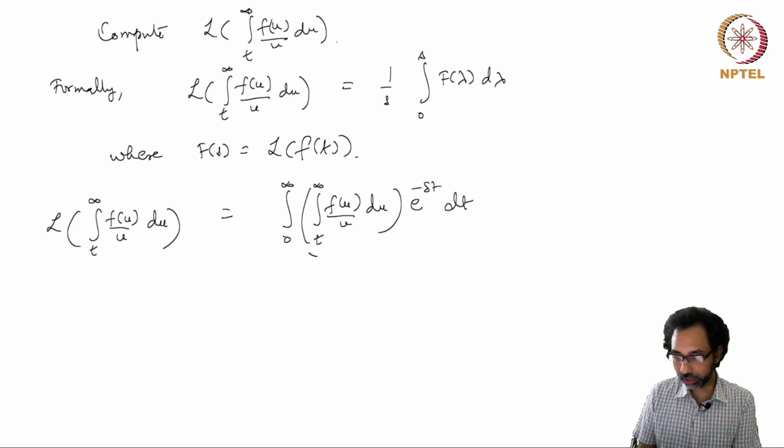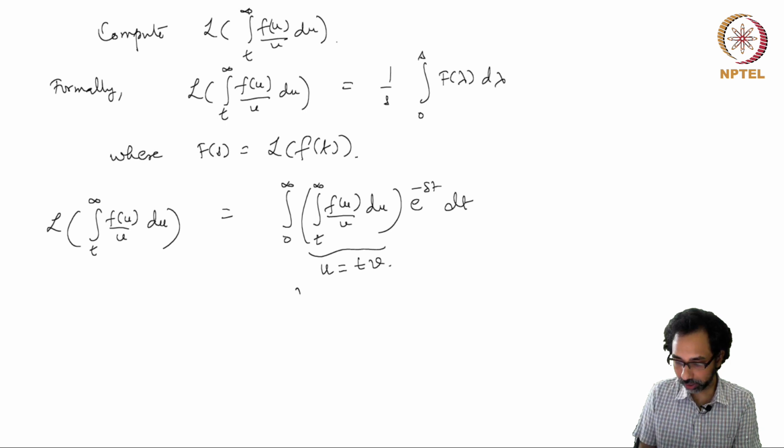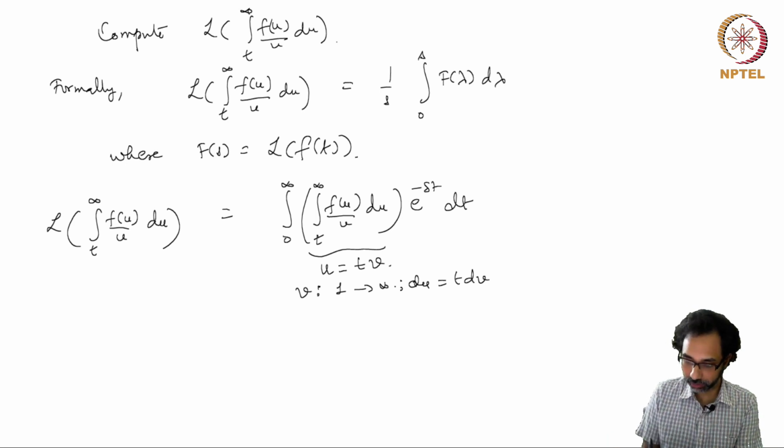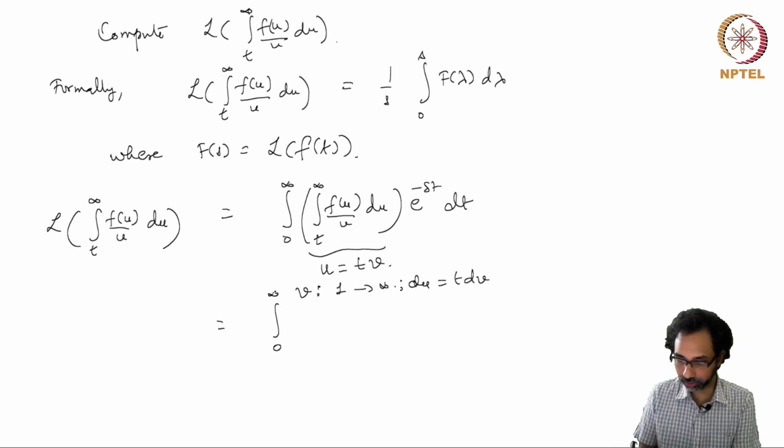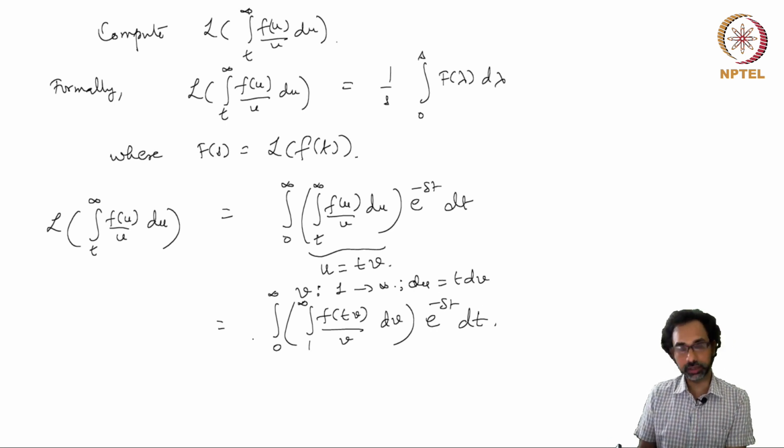So in the inner integral, I will make a change of variables u equal to tv, so that v now goes from 1 to infinity and du equals t dv. So now we can write it as the integral from 0 to infinity, and then the integral from 1 to infinity of f(tv) over v dv, exponential minus st dt, and now we can try to swap these two integrals,